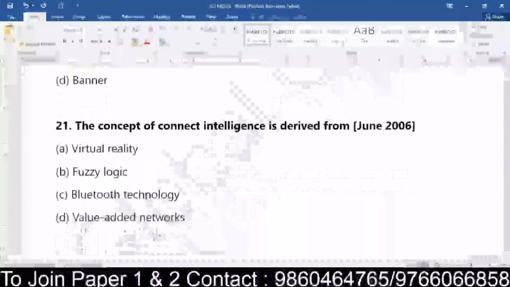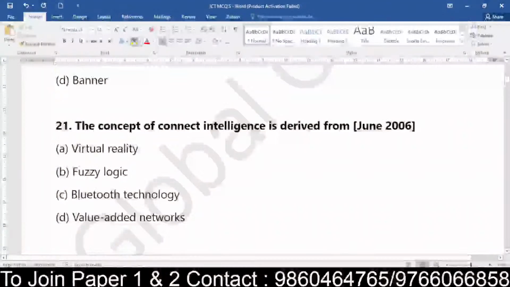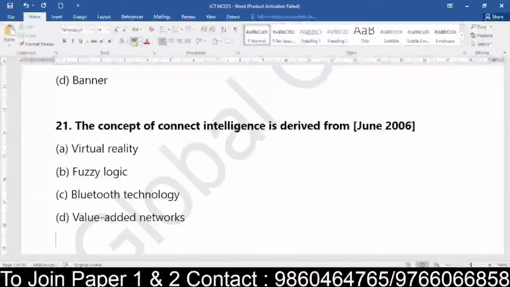Okay. Now last 5 questions to go. So those who are a little bit down, just energize yourself. You have to score up in these 5 questions. The concept of Connect Intelligence was derived from what? Virtual reality, fuzzy logic, Bluetooth technology, or value-added network.